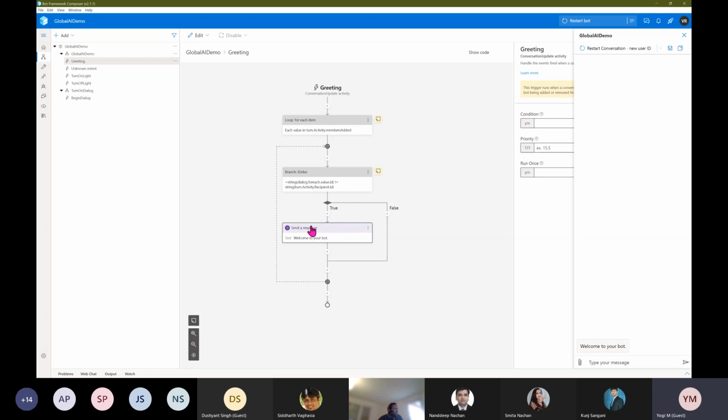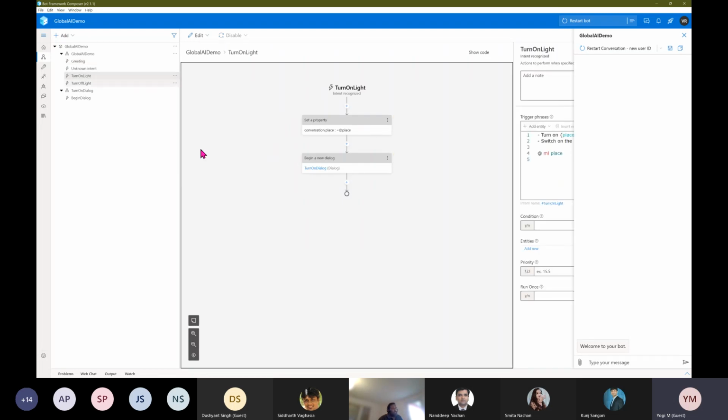In general, instead of sending this welcome to your bot, you can give a meaningful message so that once the user connects to your bot, they can understand what type of bot it is. It's a home appliance bot. If you want, we can change this text. You just click this one. Here you can change it, or you can also add alternative text. At the moment I leave it. I go with my main concept.